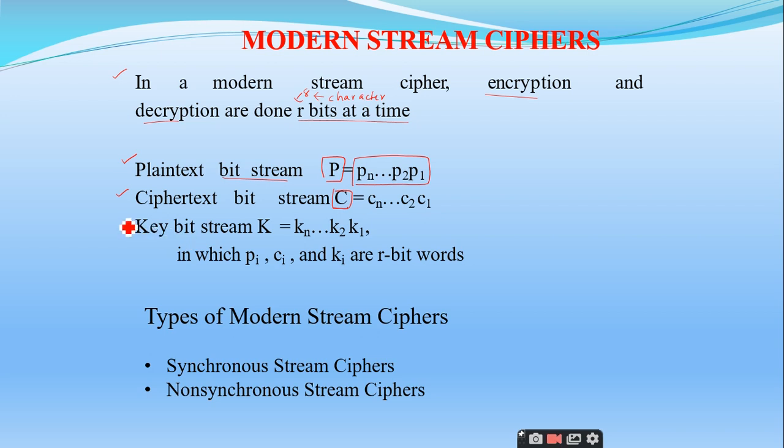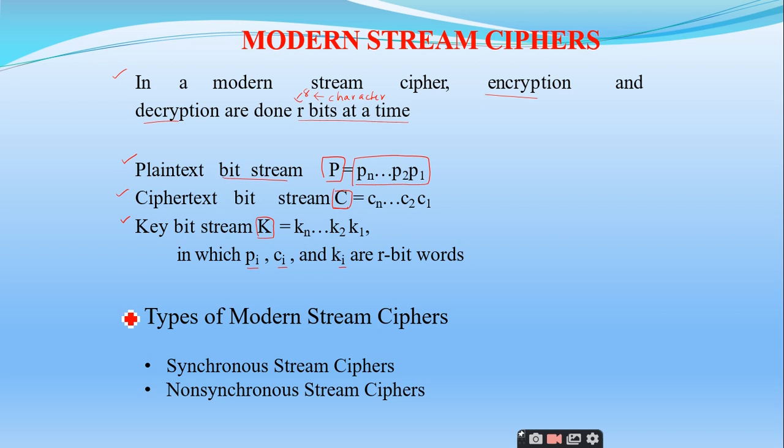Similarly, K, which is called the key bit stream, is also an n-bit stream, in which Pi, Ci and Ki are R-bit words. This is the basic difference between the modern stream cipher and the modern block cipher.